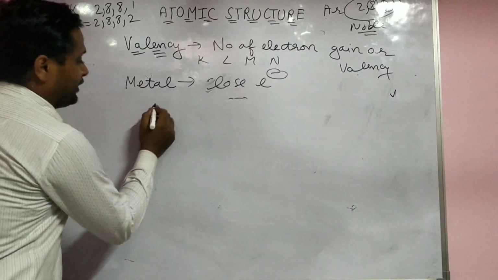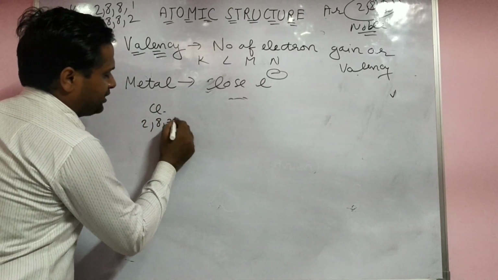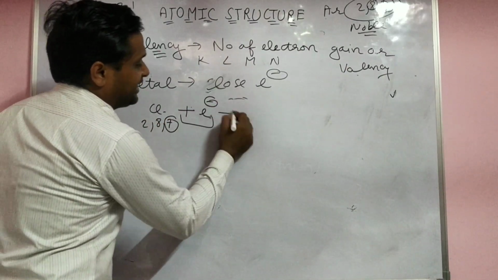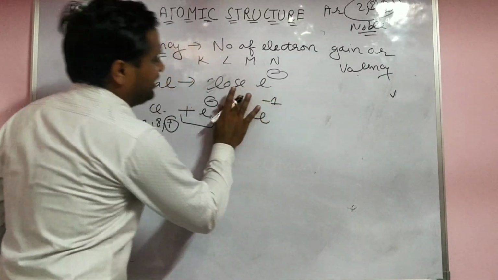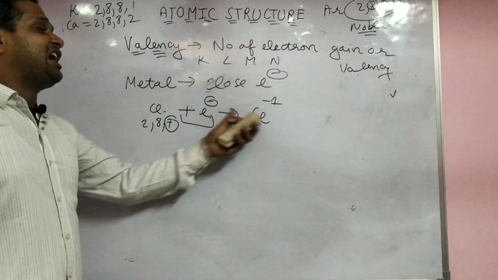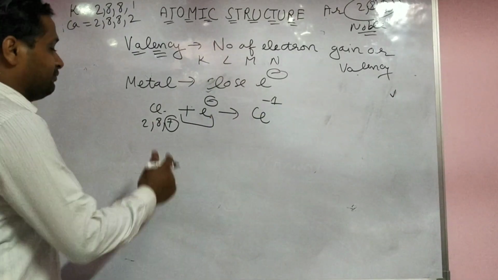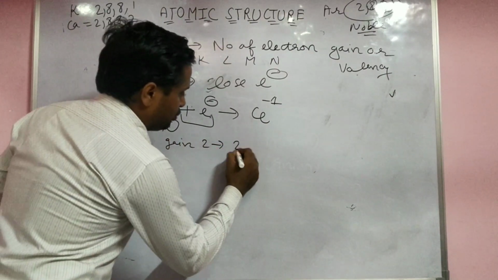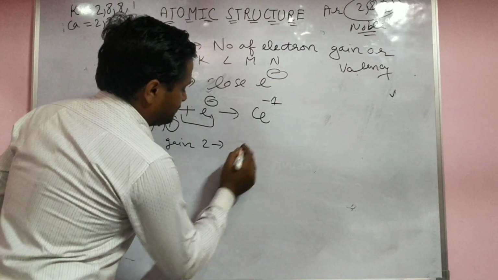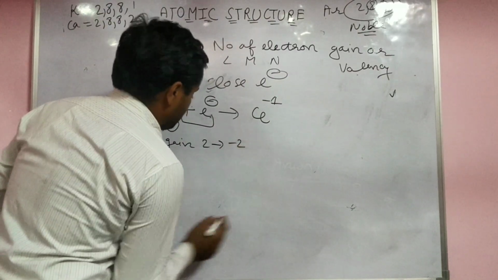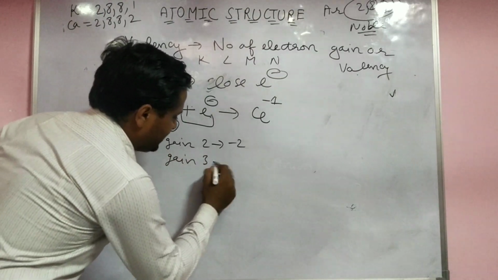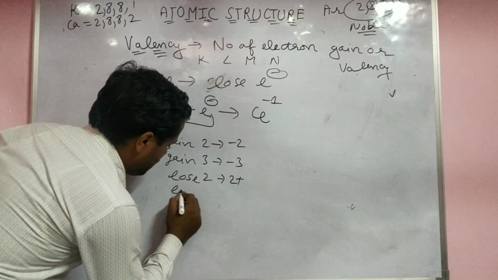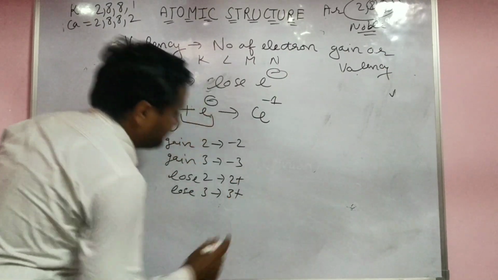Now we take the example of chlorine. Chlorine has configuration 2 8 7. Here it tries to gain one electron. When you gain an electron, you always put the electron on this side, the reactant side, and then chlorine becomes one negative. A negative charge will come. If one electron is gained, one negative; if two electrons are gained, two negative charge will come; if 3 electrons are gained, 3 negative charge will come. If 2 electrons are lost, 2 positive; if 3 electrons are lost, 3 positive, like this.